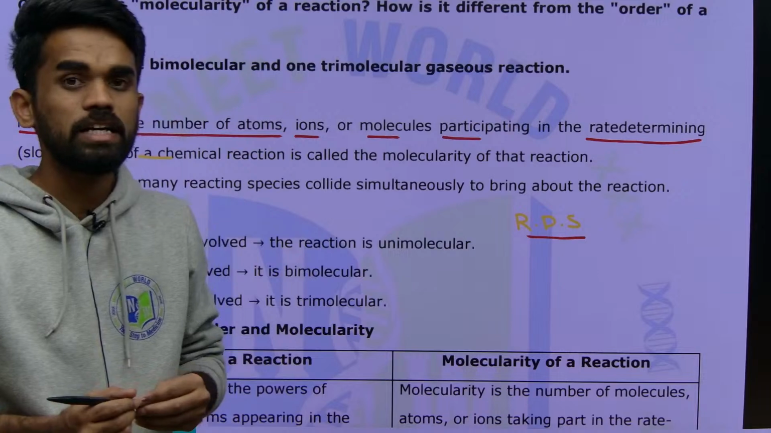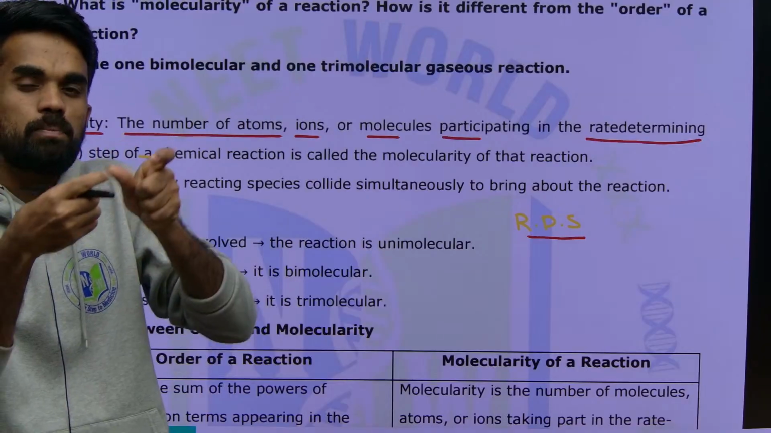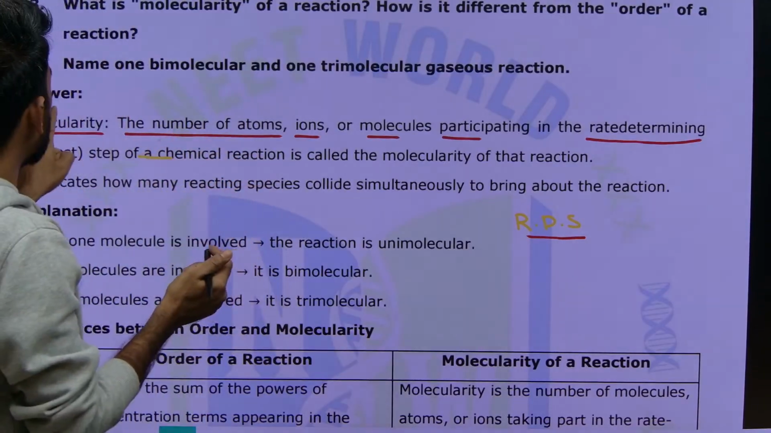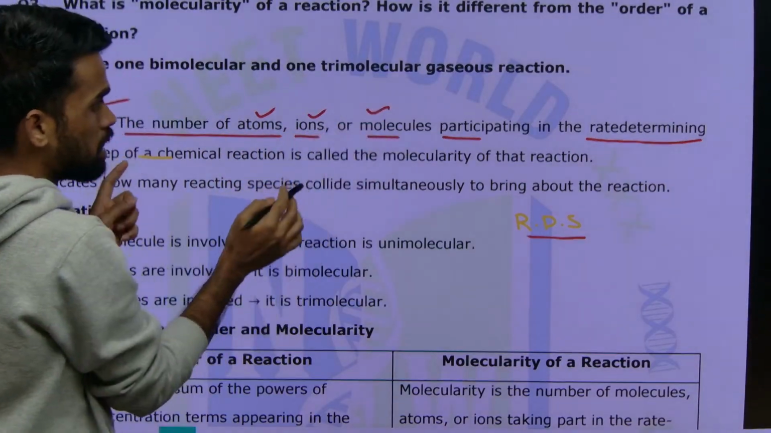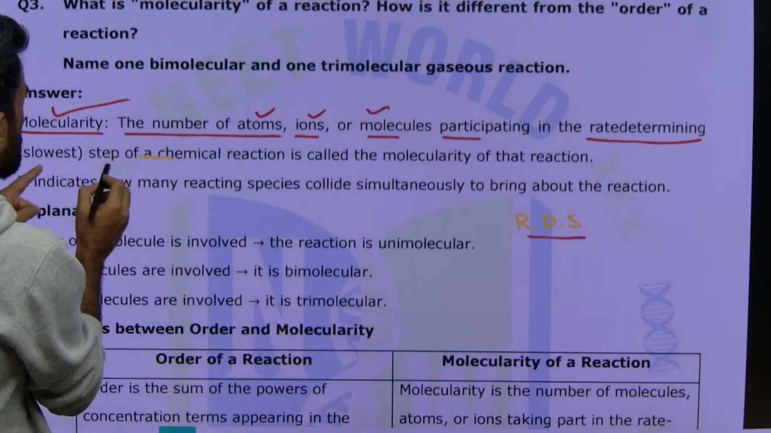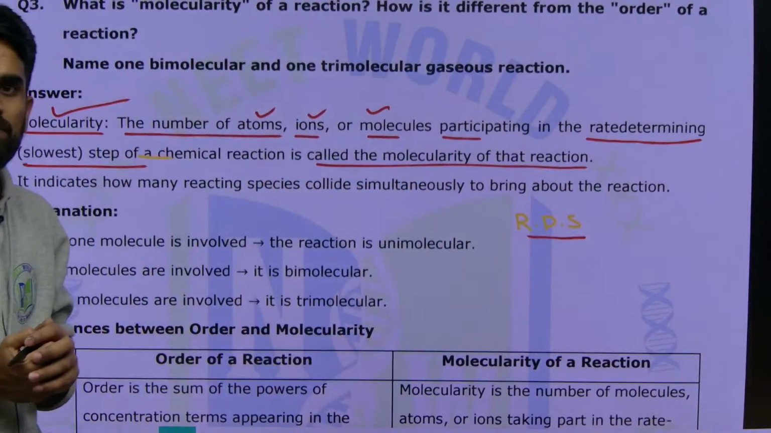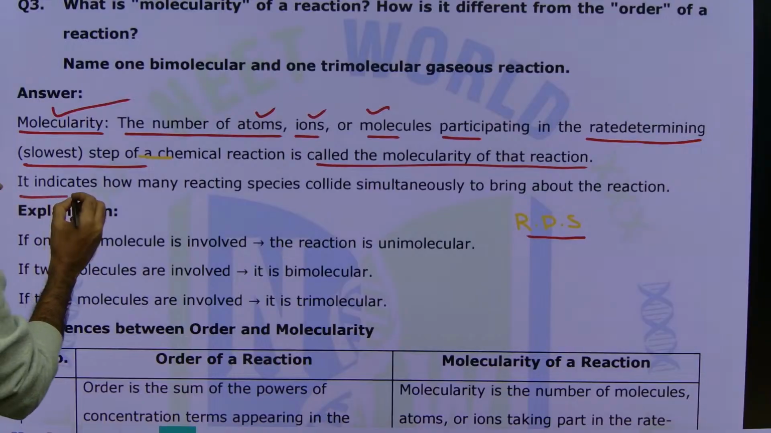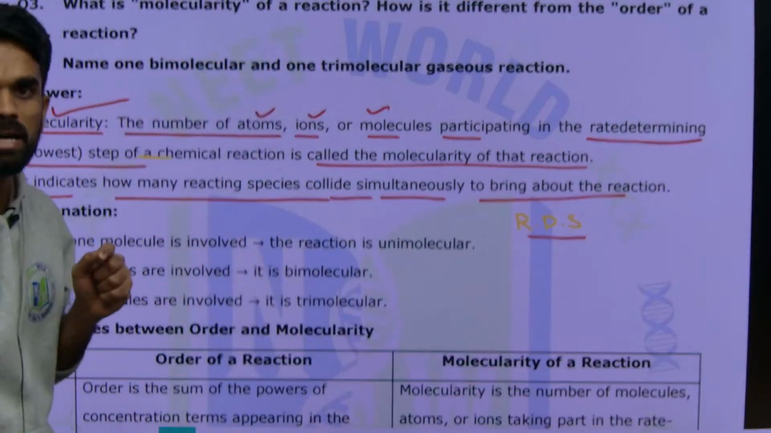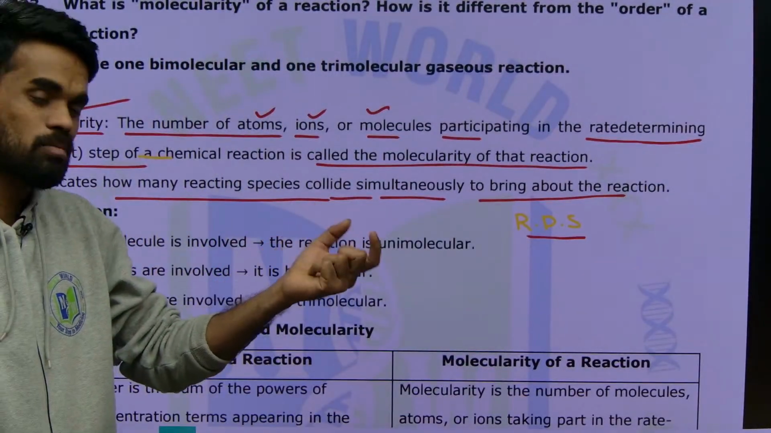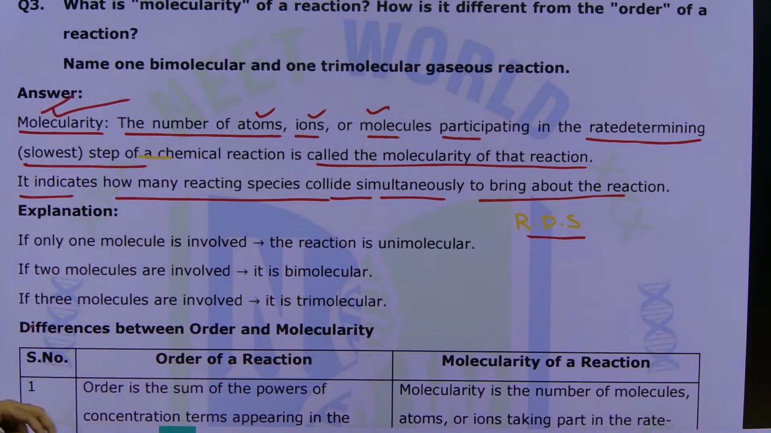So in that rate determining step, how many reactant molecules are participating gives our molecularity of that reaction. The number of atoms, ions or molecules participating in the rate determining step, that is the slowest step of that chemical reaction, is called the molecularity of that reaction. It indicates how many reacting species collide simultaneously to bring about that chemical reaction. So the number of reactant molecules colliding during that chemical reaction comes from this molecularity.